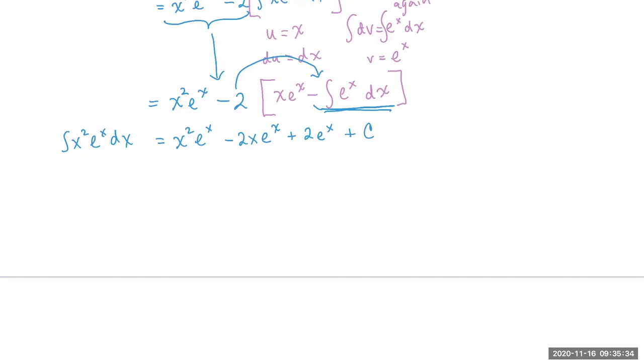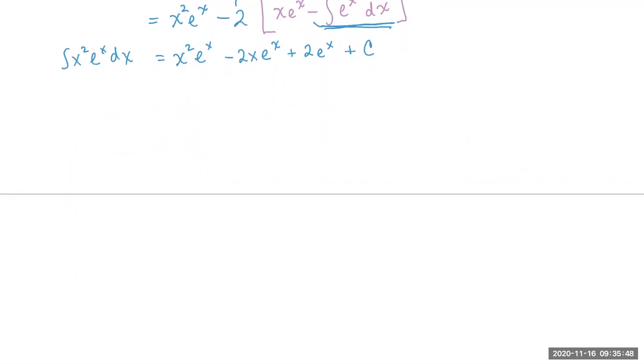And then e to the x is harder to see because going in both directions is the same. But if I integrate e to the x, which is inside here, I get e to the x. If I integrate e to the x, I get e to the x. So this pattern can be utilized and summarized in what we call tabular integration.